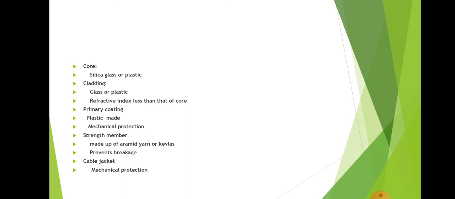First, what is the core? Usually the core is the central part of the fiber optic cable, and that carries the light signal and is called the fiber core. It is made up of silica, glass or plastic, and the diameter of the fiber core is typically 8 micrometer for single mode fiber, or it may be 50 micrometer or 62.5 micrometer for multi-mode fibers.